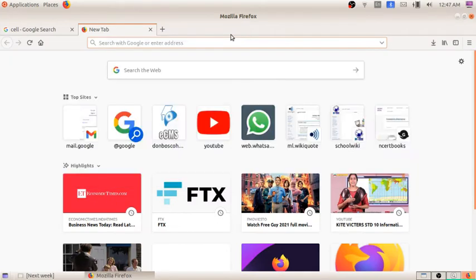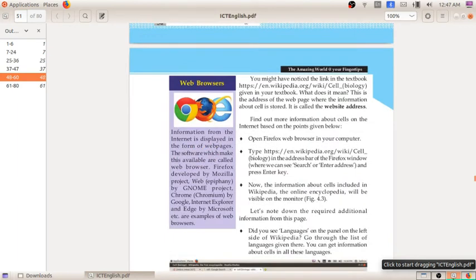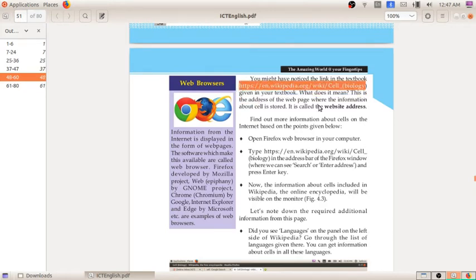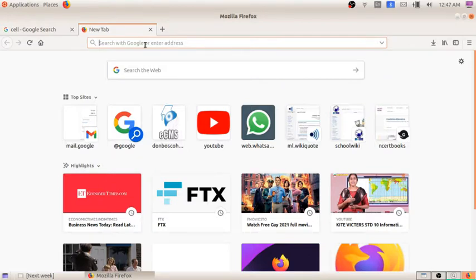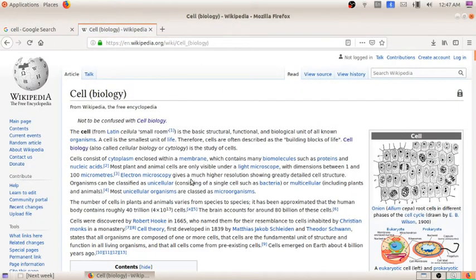So in the first activity, what was the site address? This one. They have given the site address related to the topic. So we can directly type that website address. When I click on search, you can directly get the home page of that website.